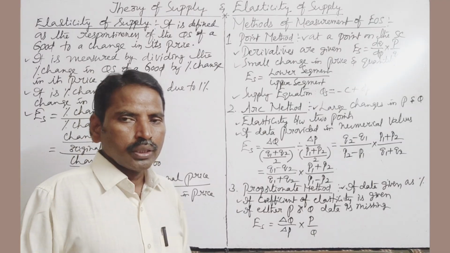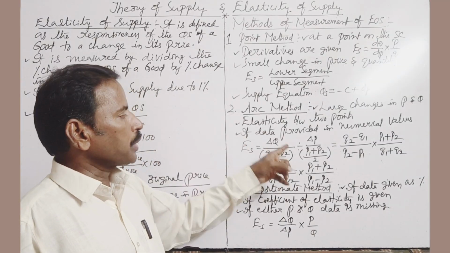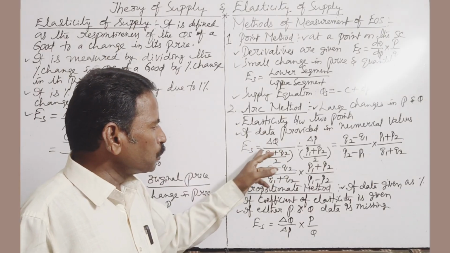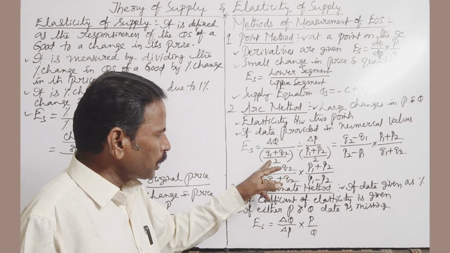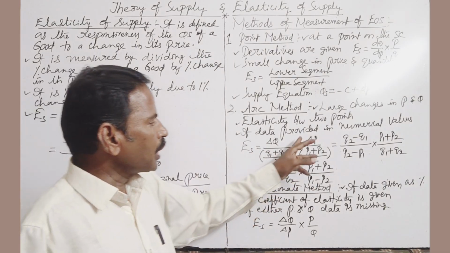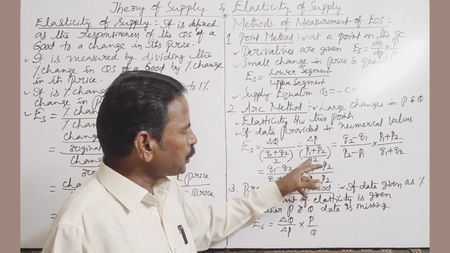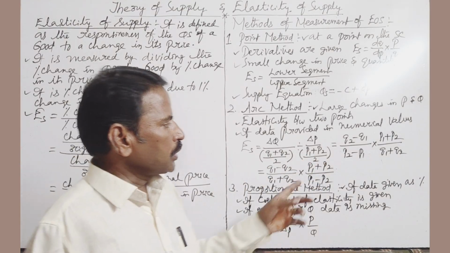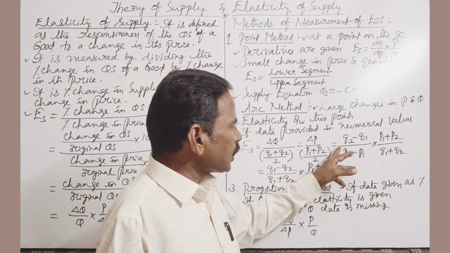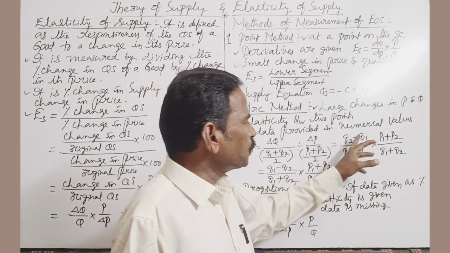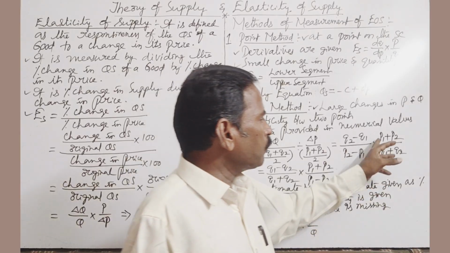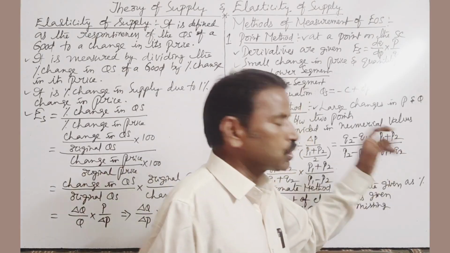The formula to measure price elasticity of supply: ES is equal to delta Q by (Q1 plus Q2) by 2 divided by delta P by (P1 plus P2) by 2. This is one formula. So elasticity of supply is equal to Q2 minus Q1 by P2 minus P1 into P1 plus P2 by Q1 plus Q2.